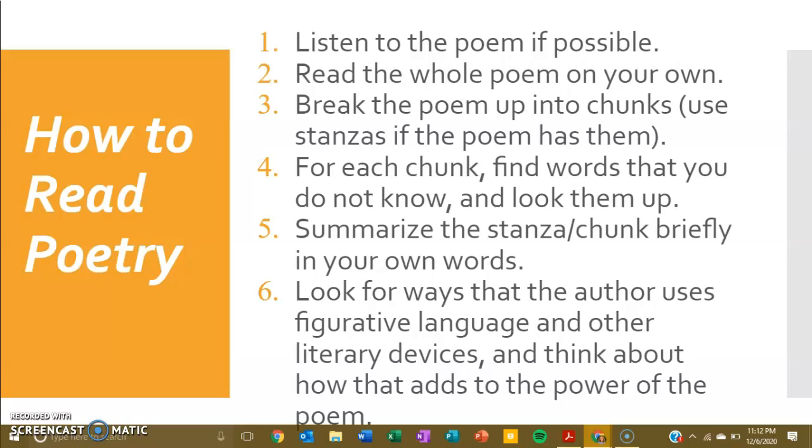So listen to the recordings of the poem, read the whole poem on your own, break them up into chunks or stanzas. Then for each chunk, find words that you do not know, whether it's a reference to Eden or it's a word like subsides. Look them up either on the dictionary or just the web. Then summarize the stanza chunk briefly in your own words. That's kind of what I was doing with Nothing Gold Can Stay. And then look for ways that the author uses figurative language and other literary devices and think about how that adds to the power of the poem. That's also what we just did with Nothing Gold Can Stay.